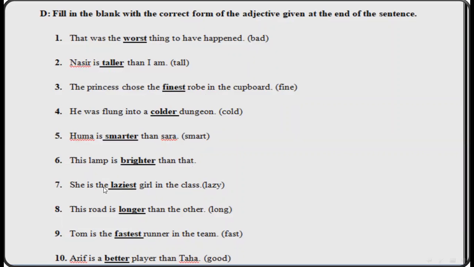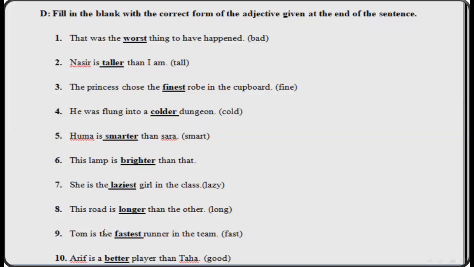Number 7, she is the dash girl in the class. You have the word lazy, and when you see the word the, you simply change into superlative. She is the laziest girl in the class. Number 8, this road is dash than the other. You have the word long, you simply change into er because of than. When you see the word than, you change into comparative degree. Tom is the dash runner in the team, and you have the word fast.